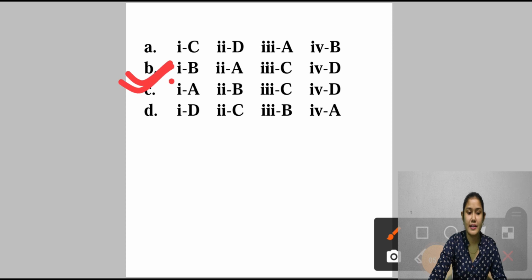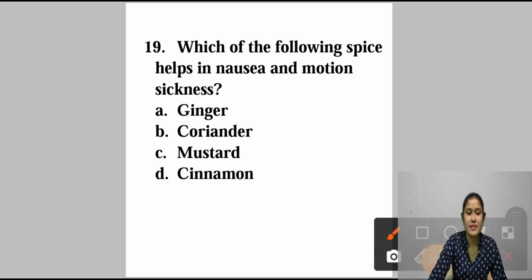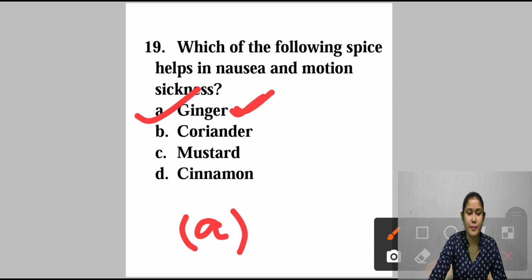Now, question number 19. Which of the following spice helps in nausea and motion sickness? So, what is nausea? Urge to vomit, right? So, vomiting और motion sickness होने पर कौन सा spice हम खाते हैं? It is ginger. So answer will be option number A. No coriander, no mustard, no cinnamon. It will be ginger.